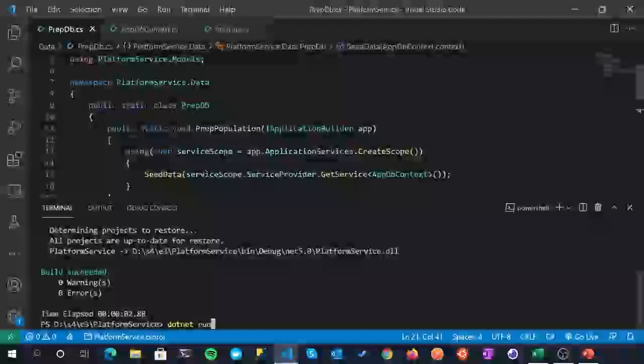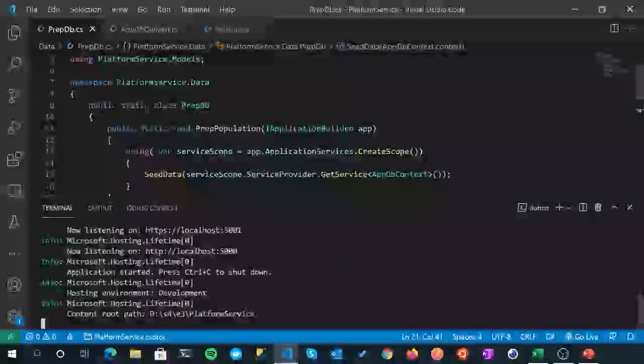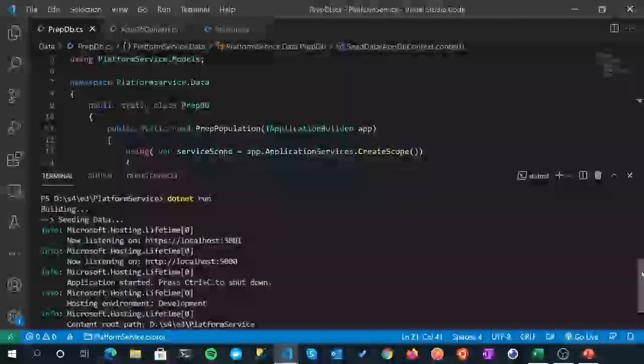So what we should see is this seeding data message. There we go. I think it flashed up on screen. Quite quick though. Yeah, seeding data. So cool. It's realized we don't have any data in our in-memory database and it's seeded the data. Now we can't do anything with that now. We can't access it yet. That's when we come on to our controller. Fantastic. But what we're going to move on to now, just to kind of round out the data section, is look at DTOs. We're going to create some DTOs. We'll do that next.